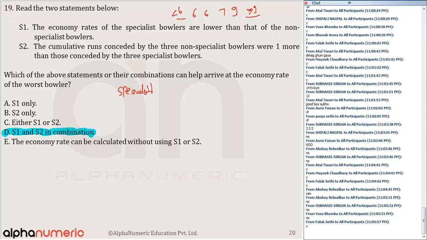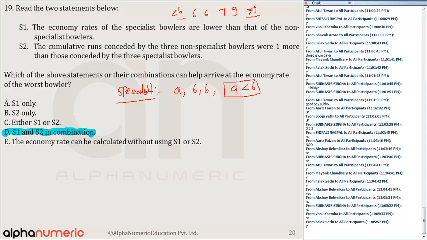If I combine these two, the economy rate of the specialist bowlers is A, 6 and 6, where A is less than 6. Can I take that? Yes, because the economy rate of specialists is lower than non-specialists. So the 3 smallest numbers I can take as A, 6, 6.